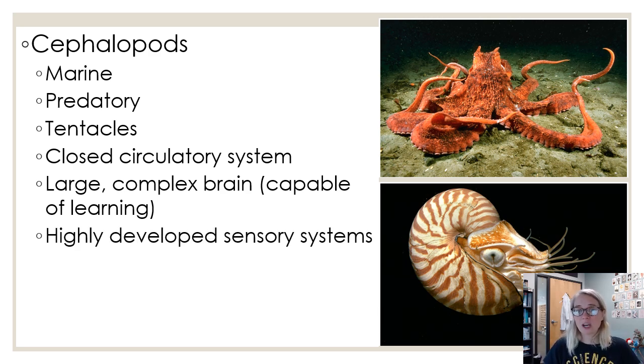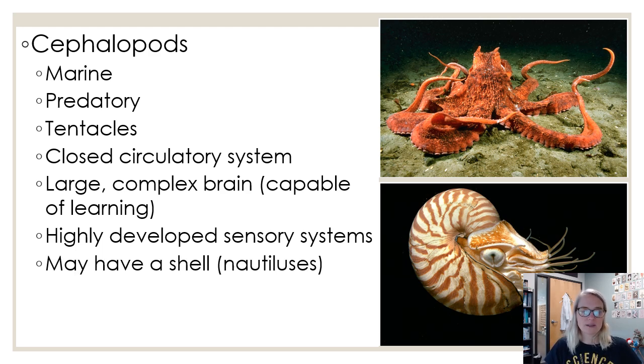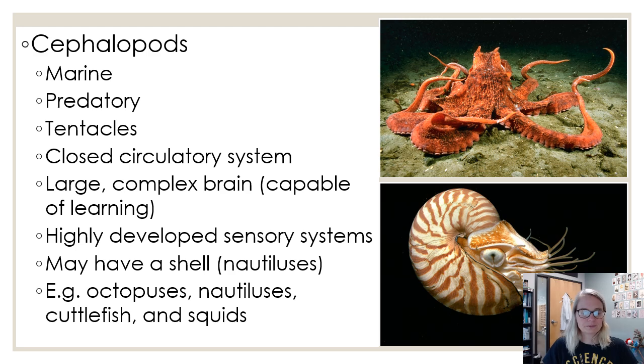A lot of times they can change. They are really good at camouflage. Watch an octopus or a squid change their coloration, even the texture of their bodies, to blend in with their environment. Some have an external shell like this nautilus here. Some have a reduced shell, like a beak, that might be more internal. Octopi, nautilus, cuttlefish, and squids are examples of our cephalopod mollusks.